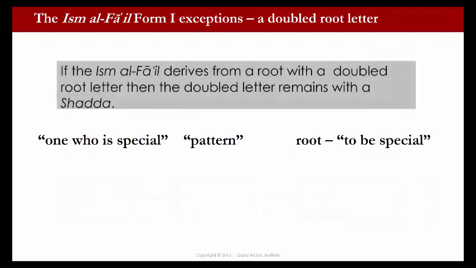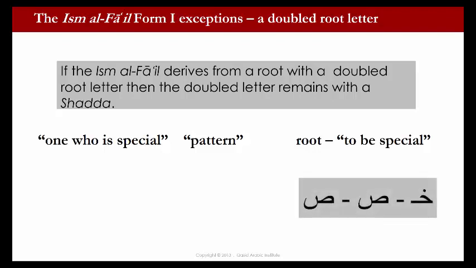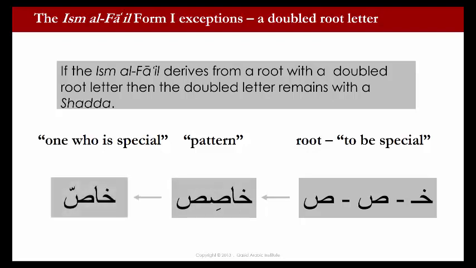Now we look at some ism al-fa'il Form 1 exceptions, verbs with a doubled root letter. If the ism al-fa'il derives from a root with a doubled root letter, then the doubled root letter remains with a shadda. So here we have the root meaning to be special, kha, sad, sad. If we put it into the fa'il pattern, we get khasis. But because it has a doubled root letter, sad, sad, we double it under a shadda in the fa'il pattern. So we get khas, or one who is special.